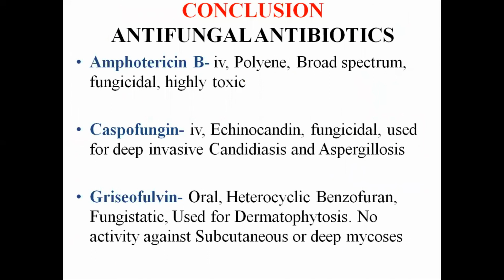So we can conclude that amphotericin B, caspofungin and griseofulvin are drugs effective systemically. Amphotericin B is used by intravenous infusion, and caspofungin also by intravenous infusion, and griseofulvin is used systemically, but it is given orally. Amphotericin B is a polyene. It has a broad spectrum action. It has a fungicidal action, but it is highly toxic, and it is used for systemic mycosis. Whereas caspofungin is an echinocandin, which is fungicidal, and it is also used for systemic mycosis. It is specifically used for deep invasive candidiasis and aspergillosis.